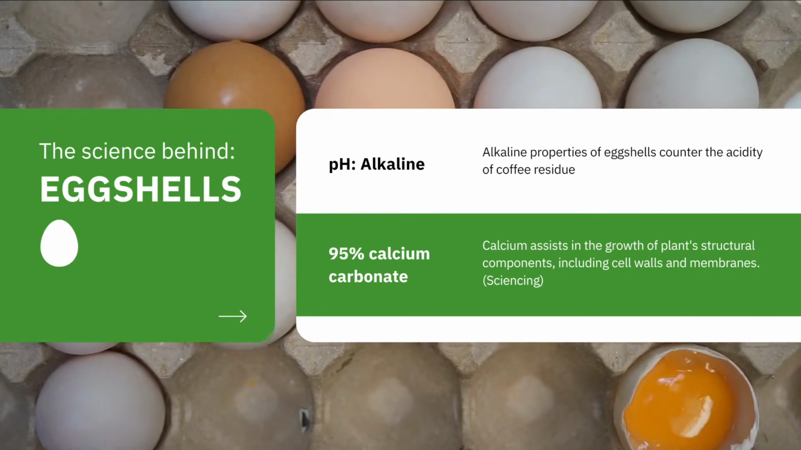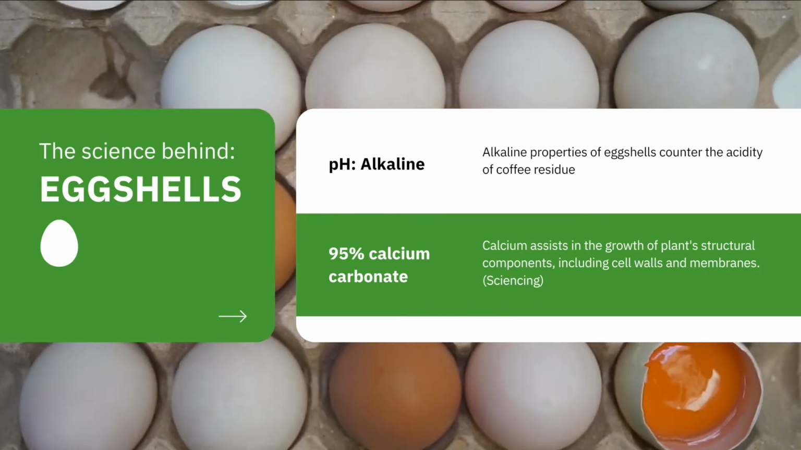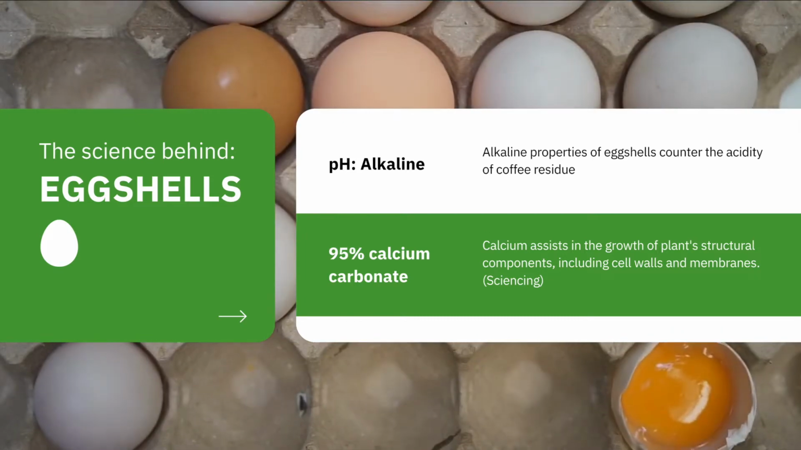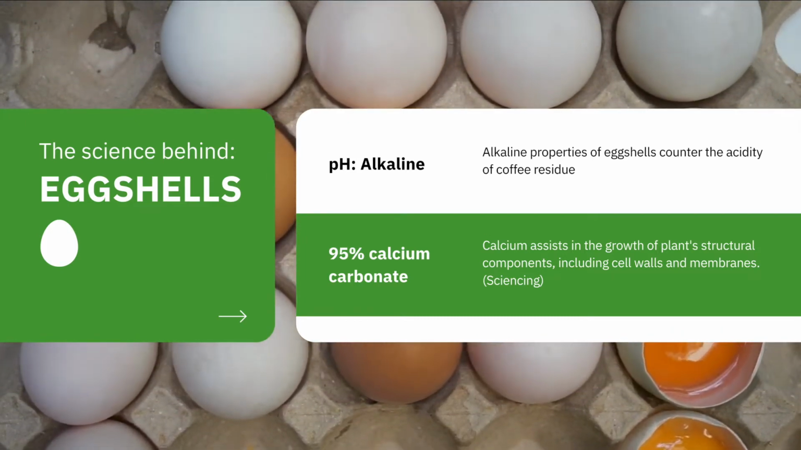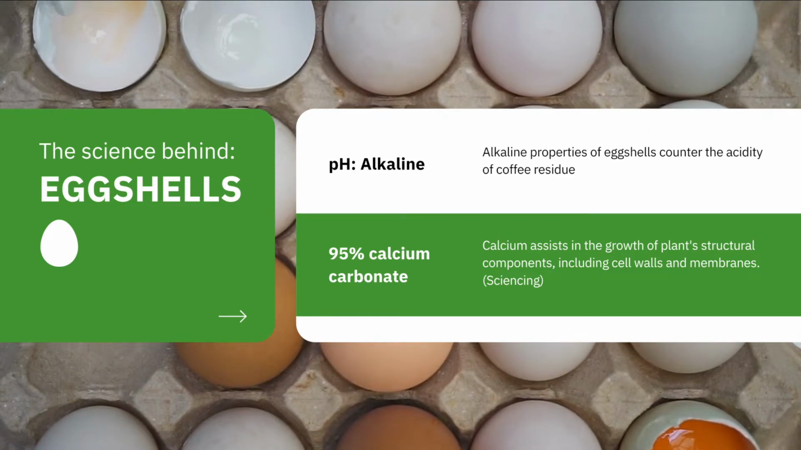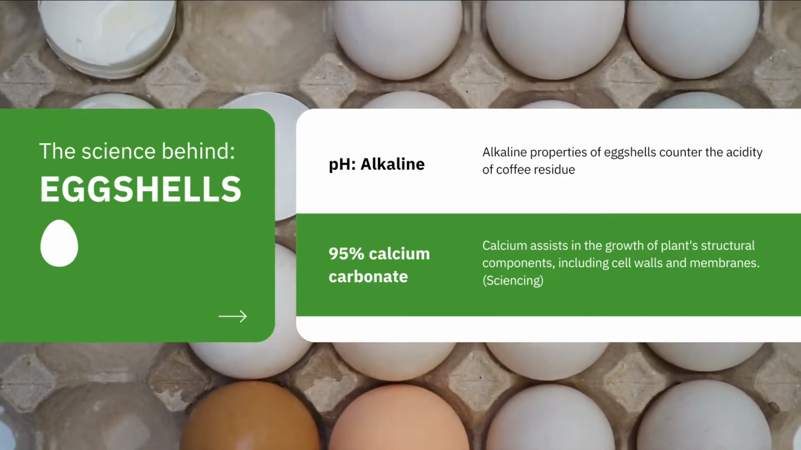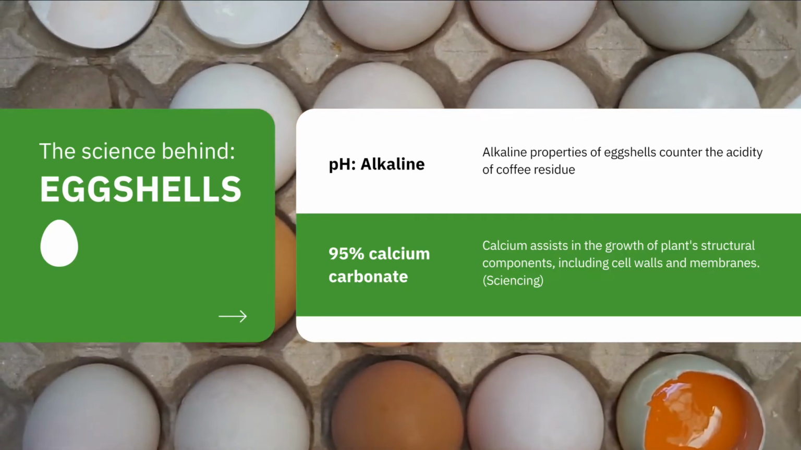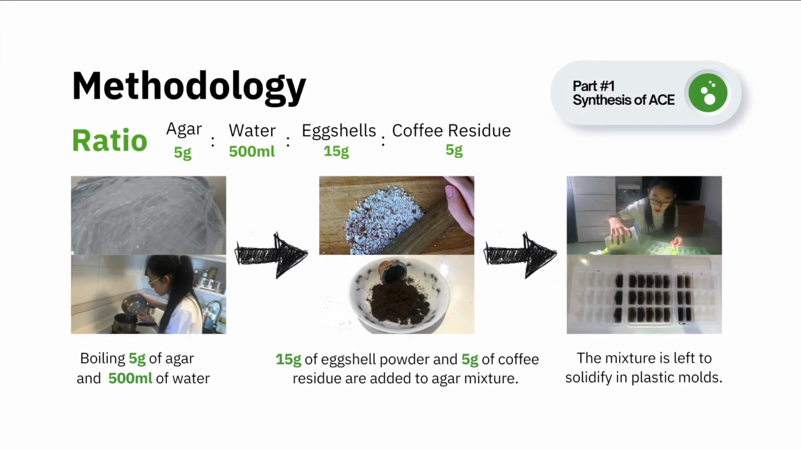Infrared spectroscopy shows that coffee residue is acidic, so alkaline eggshells are added to adjust the acidity of ACE. Eggshells are made up of 95% calcium carbonate, which assists in the growth of plant structural components, decreasing the chances of necrosis. In part 1 of our investigation, ACE is synthesized by boiling agar, eggshells, and coffee residue in this